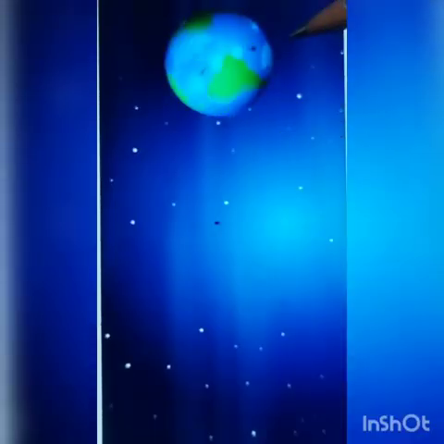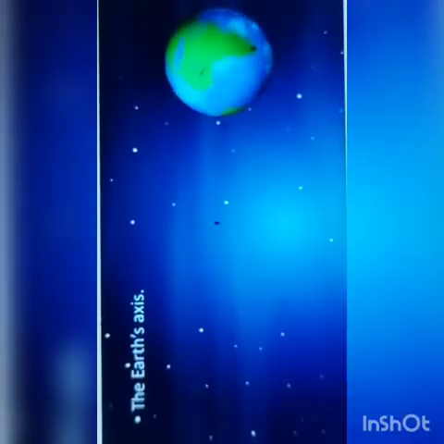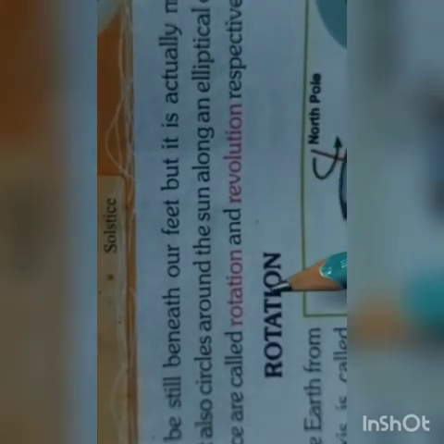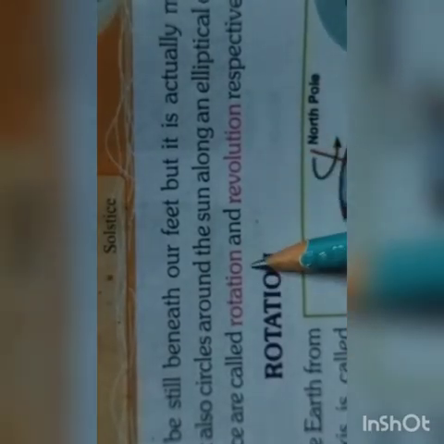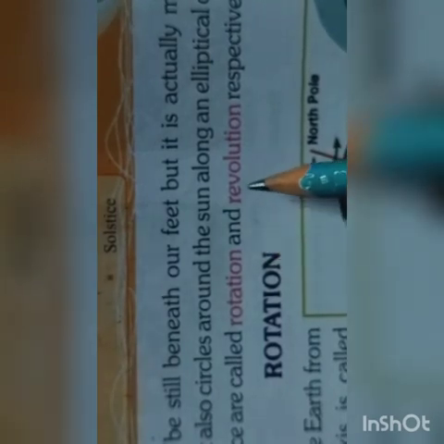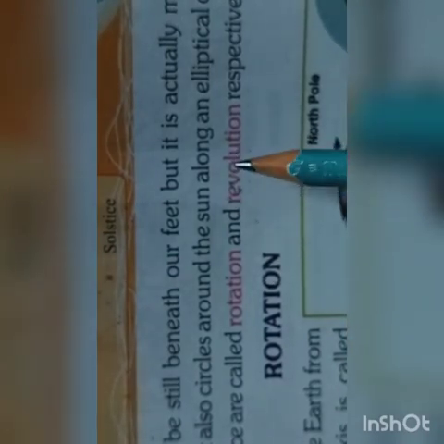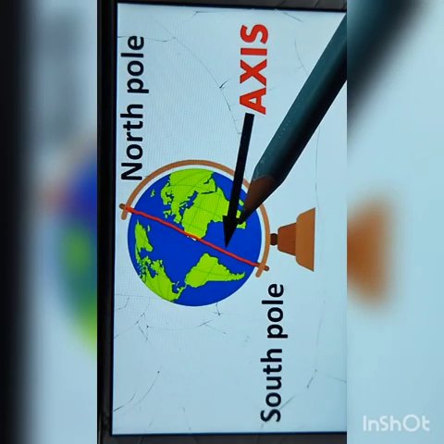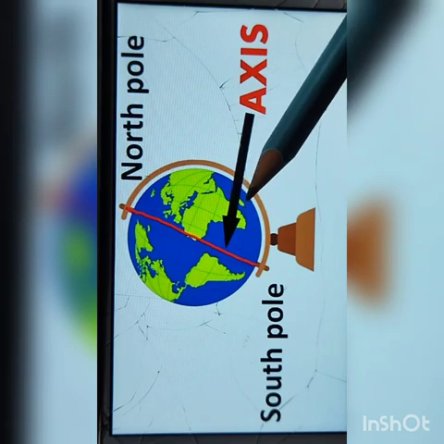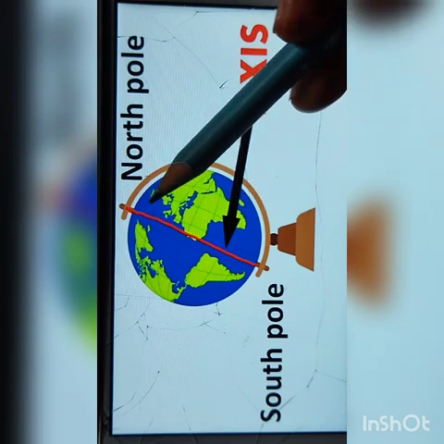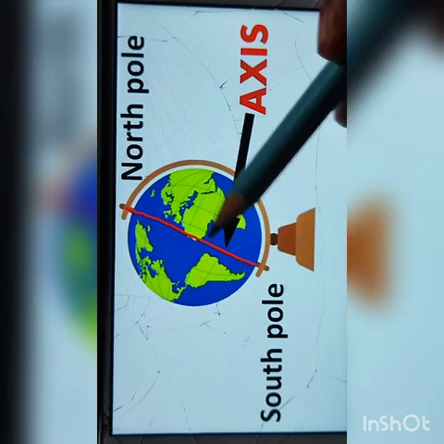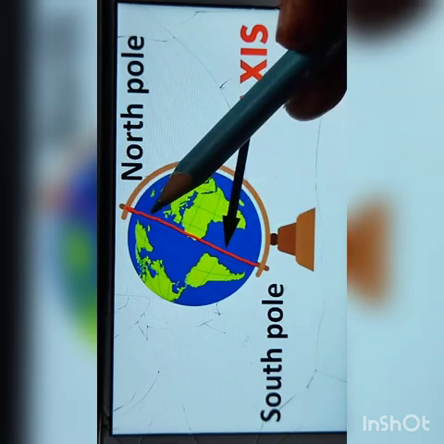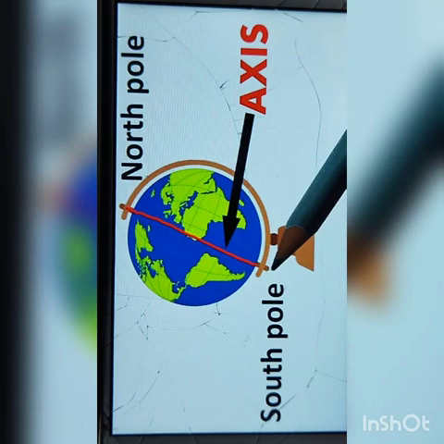As we know, Earth is moving all the time. And the Earth shows two types of motions or movements, namely rotation and revolution. So first we have to understand about the Earth's axis. Globe is the model of the Earth. You all have seen the globe, and this is the imaginary line which is known as axis, and it runs from North Pole to the South Pole.